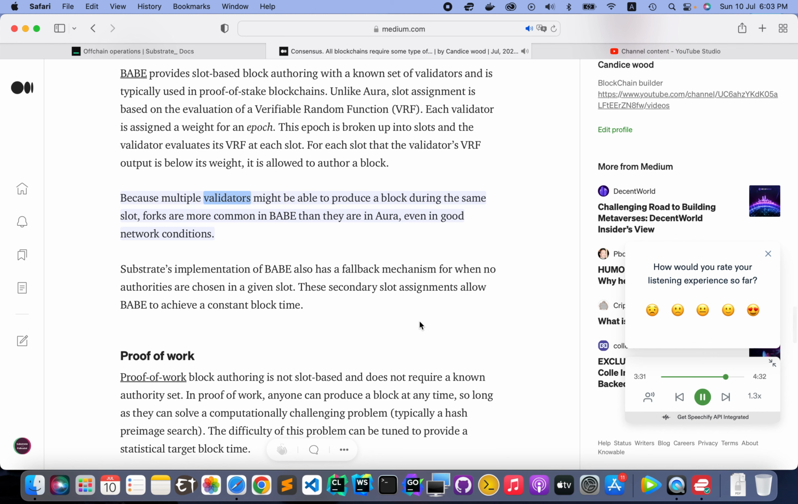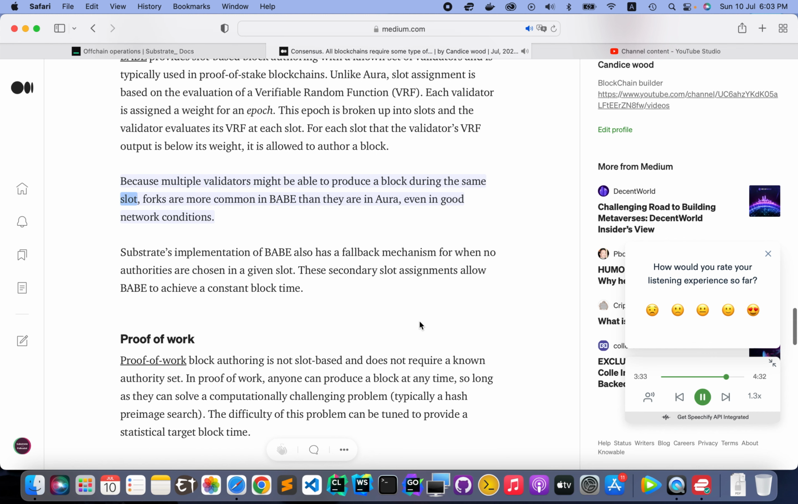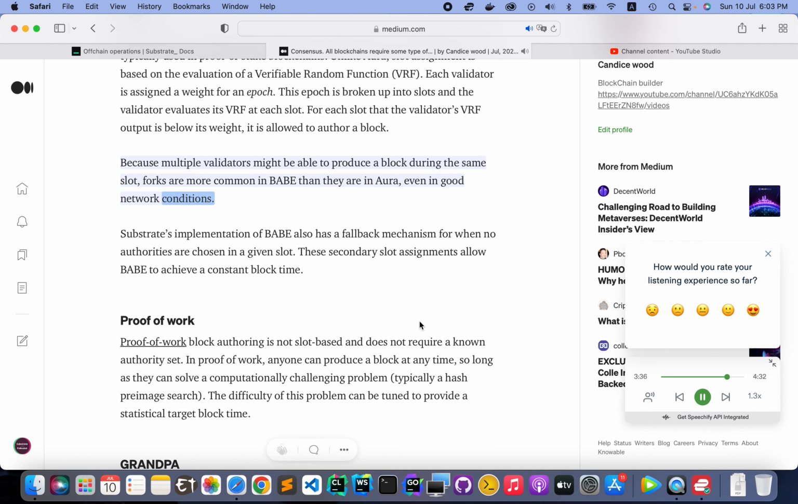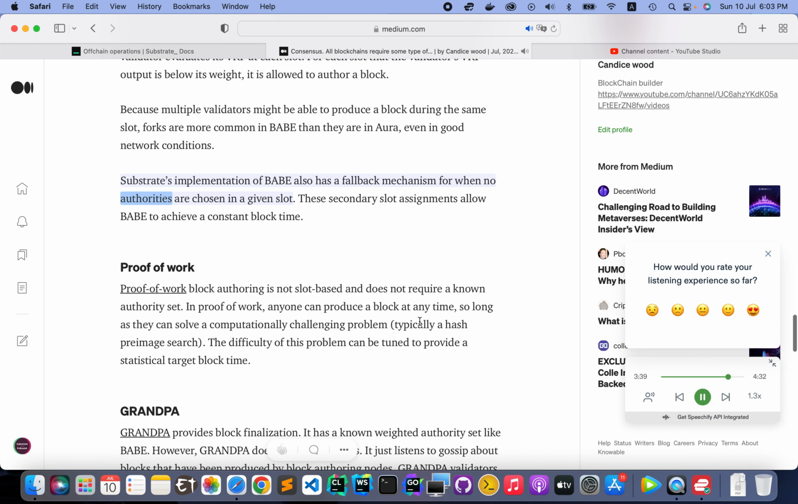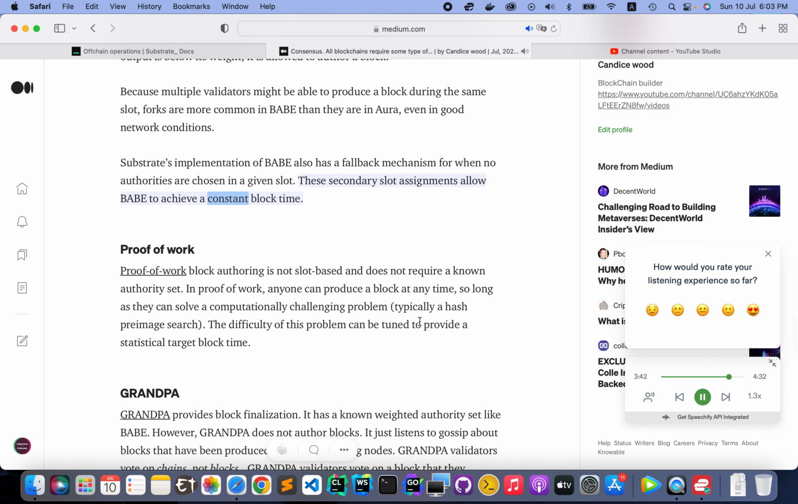Because multiple validators might be able to produce a block during the same slot, forks are more common in BABE than they are in Aura, even in good network conditions. Substrate's implementation of BABE also has a fallback mechanism for when no authorities are chosen in a given slot. These secondary slot assignments allow BABE to achieve a constant block time.